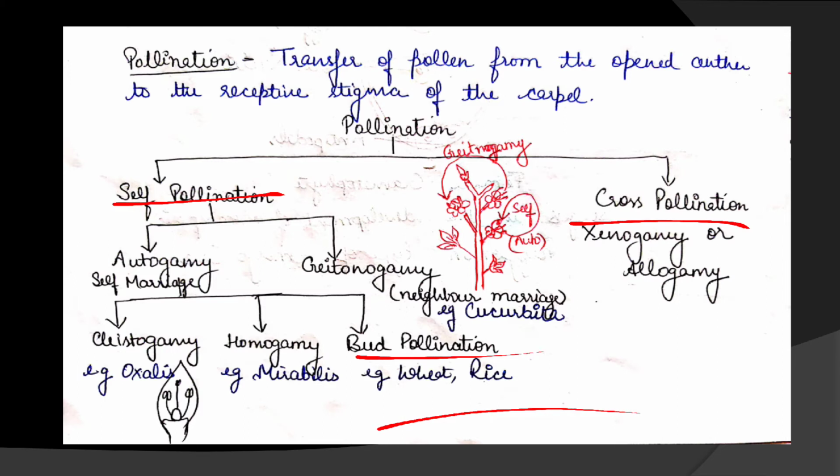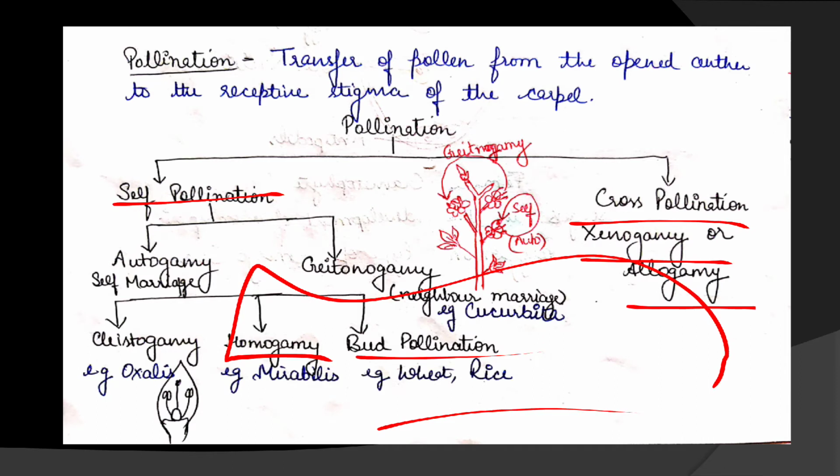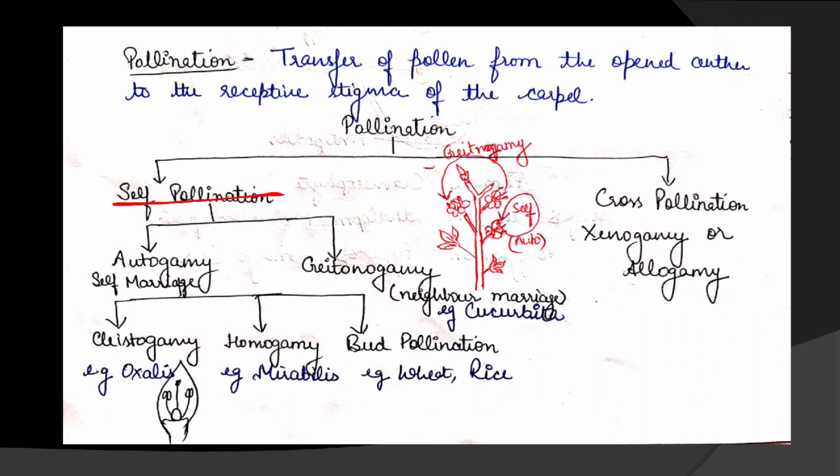Now about cross-pollination. Cross-pollination involves the transfer of pollen grain from the flower of one plant to the stigma of the flower of another plant. Okay, it is also called xenogamy and allogamy. Xeno means strange and allo means other. So in this, strange marriage takes place. Okay, are you getting my point? Strange marriage is cross-pollination.